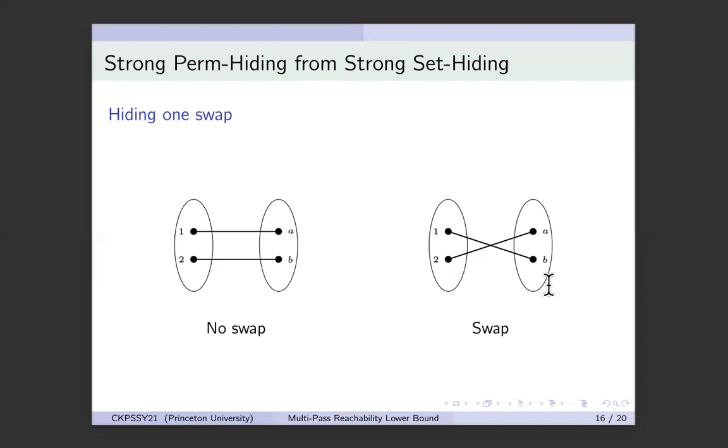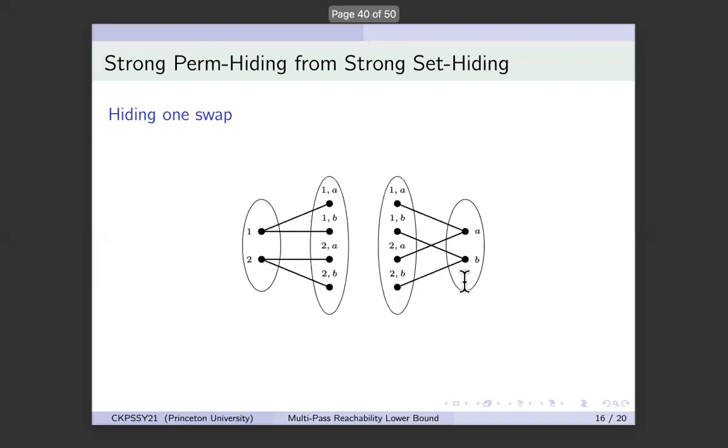Well, the solution is to add 2 extra layers and try to transform it to a gadget where you know which pairs can be connected. And the question will be the same as before, whether the pairs are connected or not. So how do we do this? Like I said, we will add 2 extra layers.